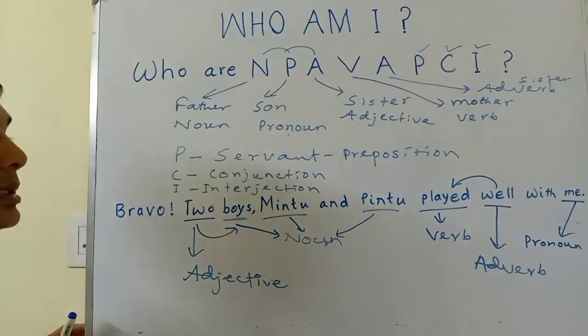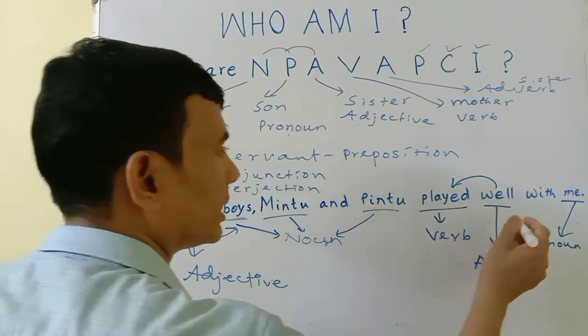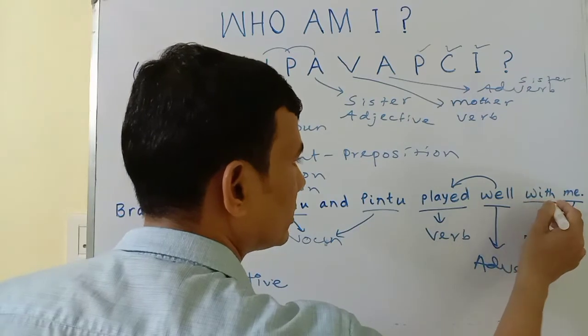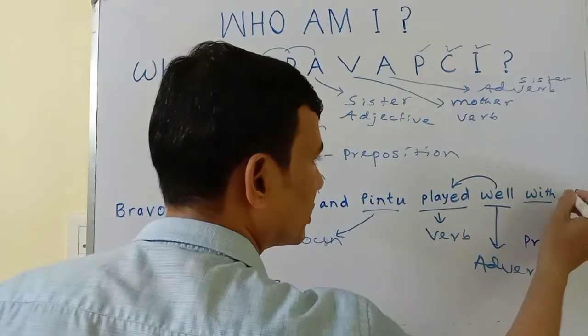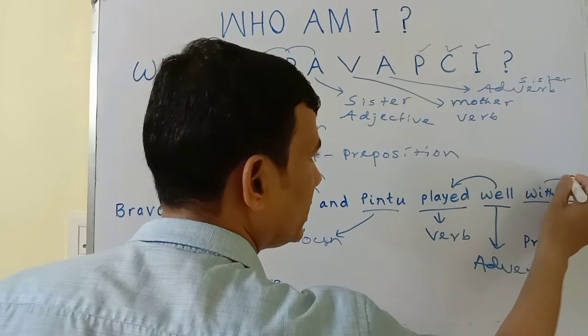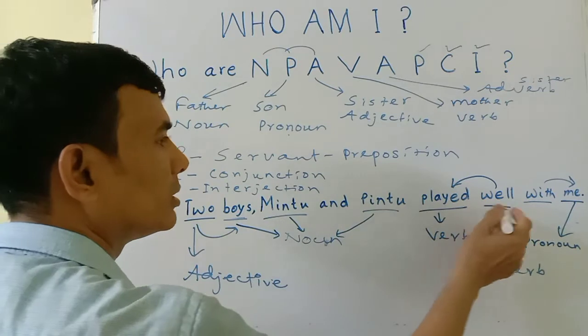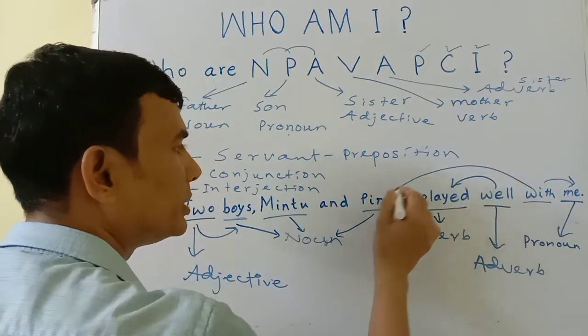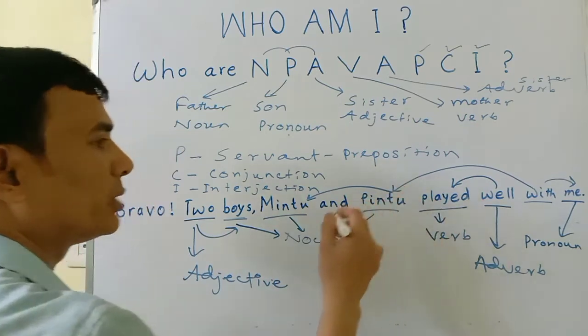Done. After this adverb, I have come to know another word, that is with. It is showing the relation of me, that is pronoun, with other words. Played with, that is with Pintu and Mintu. Okay, so Pintu and Mintu.